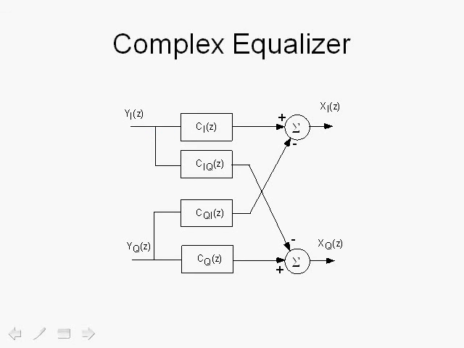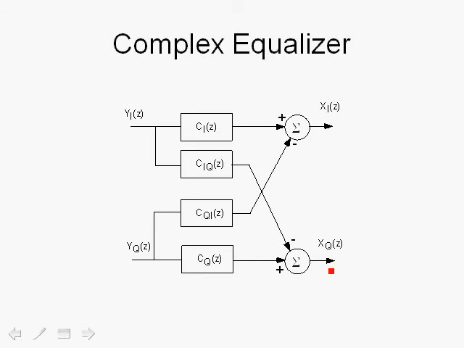So here we're showing the received in-phase component Yi of Z and the YQ of Z. And typically the channel in a complex situation will create interference between the in-phase component and the quadrature component. So the received signal has leakage from the in-phase into the quadrature component, and from the quadrature component into the in-phase component. So the equalizer has to not only eliminate intersymbol interference in the in-phase component, it has to estimate the leakage or interference from the quadrature term into, for example, the in-phase term, and eliminate that leakage, and of course the forward part to get the overall signal equalized.